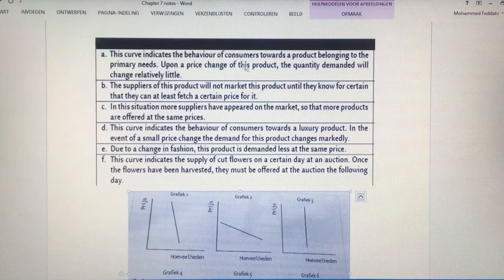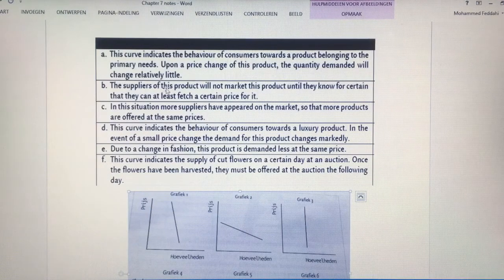This curve indicates the behavior of consumers towards a product belonging to the primary needs. Upon a price change of this product, the quantity demanded will change relatively little. Take a look. If I choose this price and I go to the right, I can read this amount. If I change the price a lot, like this price, and I'm going to the right, what I will find out is that I went a little bit to the right, but the amount isn't affected a lot. The demand will be changed relatively little. That's the reason why graph 1 is A.